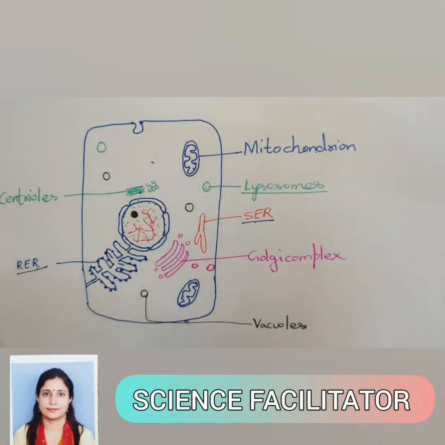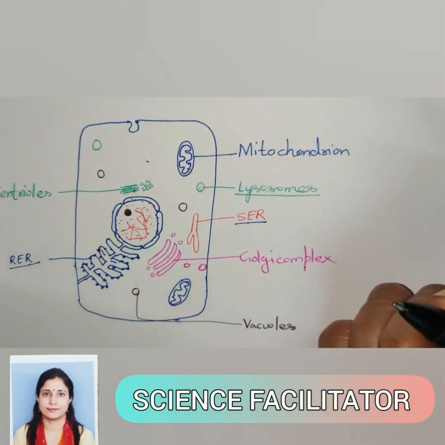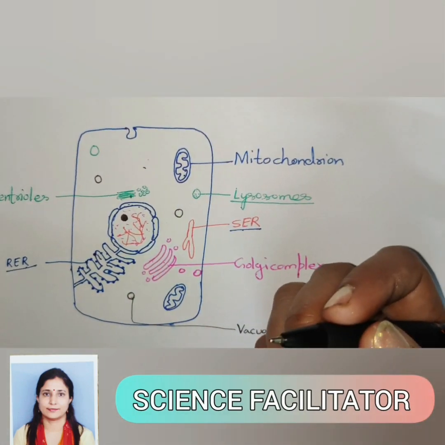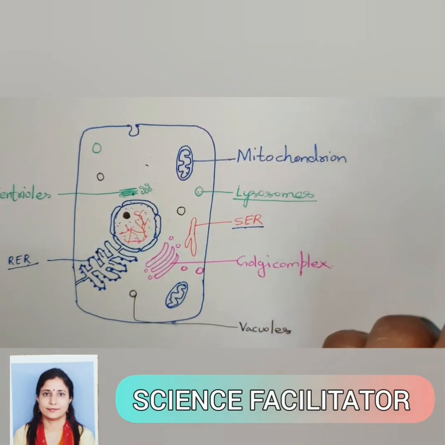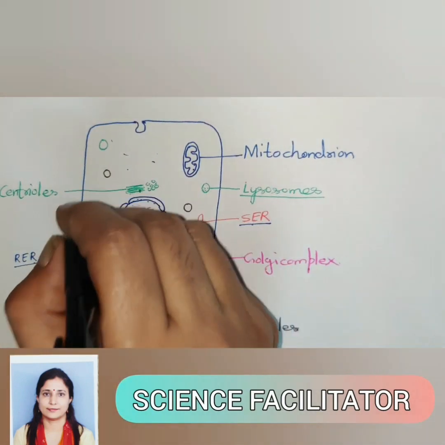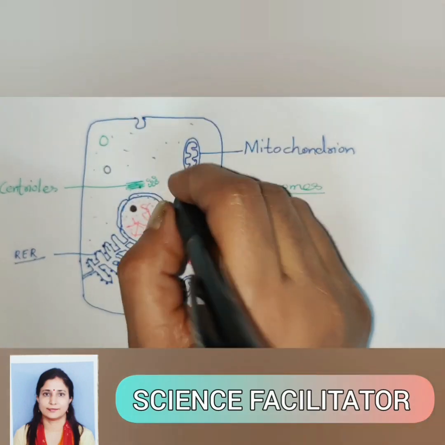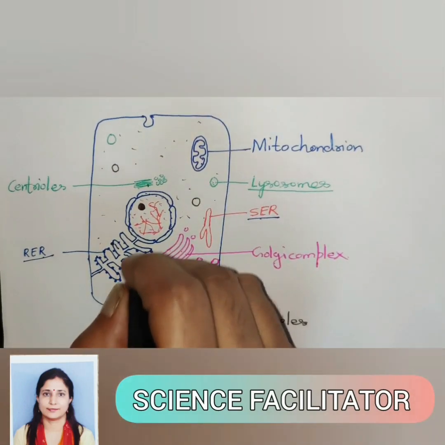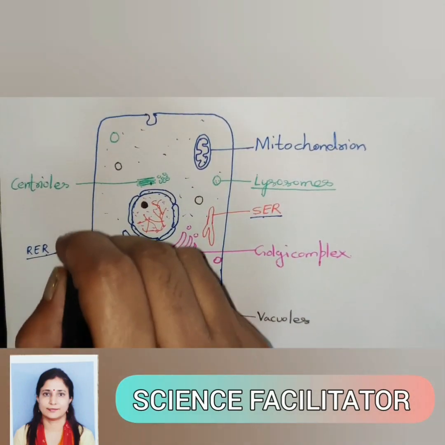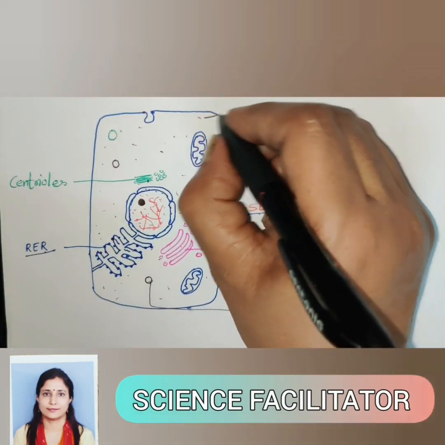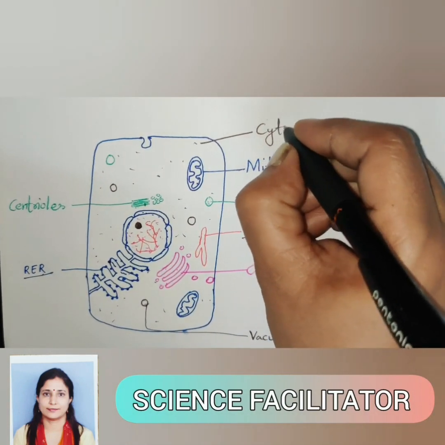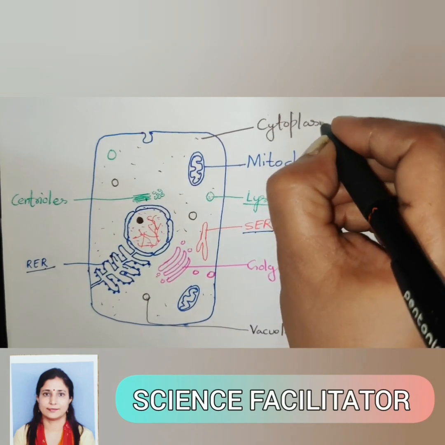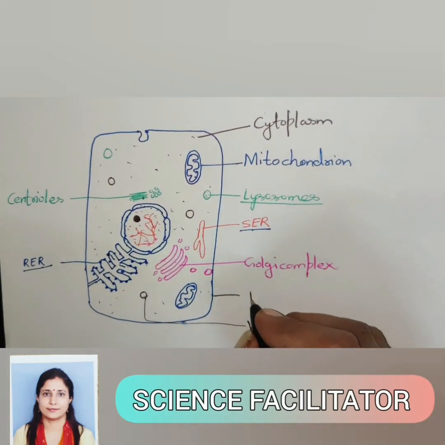As in the case of amoeba, a contractile vacuole is there to control salt balance within the cell. In the whole cell, this jelly-like ground matrix is there between the nucleus and the plasma membrane. This jelly-like fluid is cytoplasm. This one, plasma membrane.